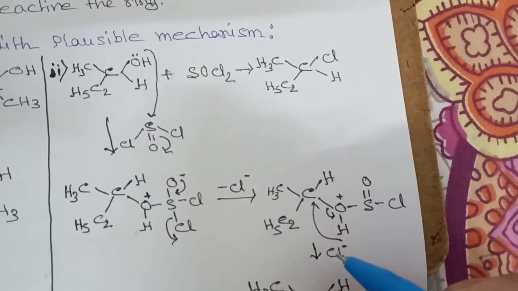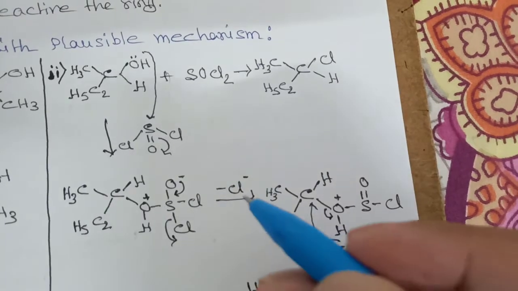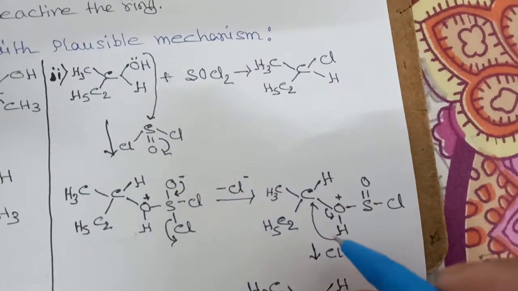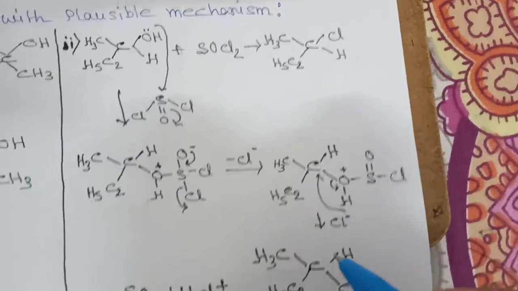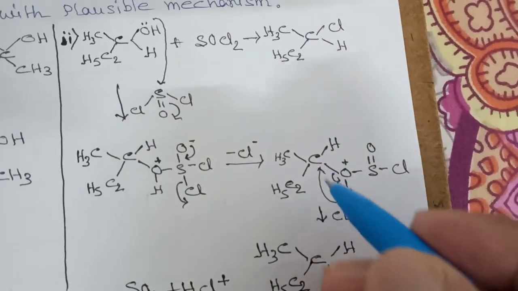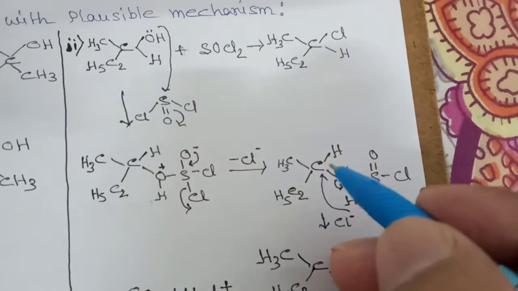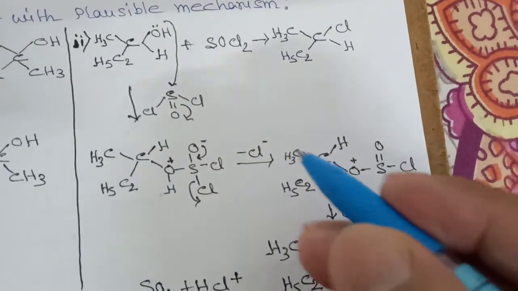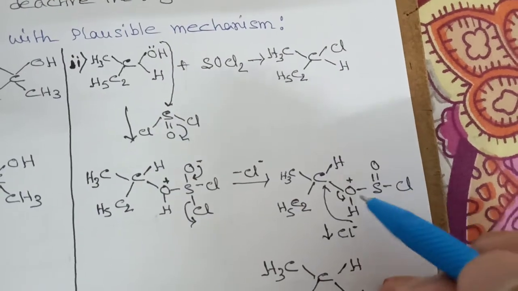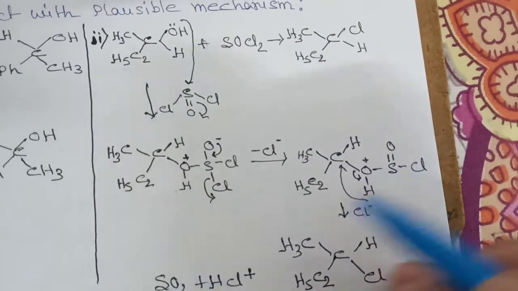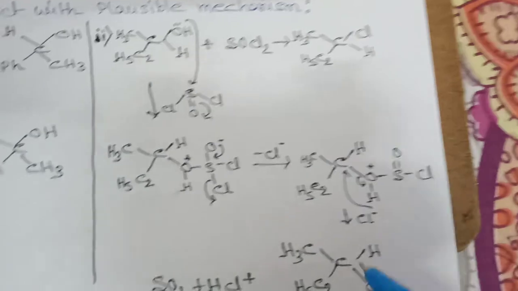Now this Cl minus will attack this carbon, and this whole bond will break. So there will be formation of a C-Cl bond like this, with the methyl and ethyl groups there, and there will be formation of SO2, sulfur dioxide, and HCl.